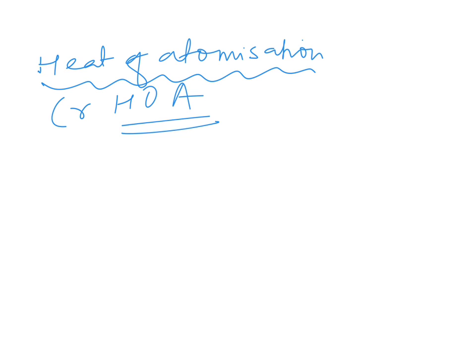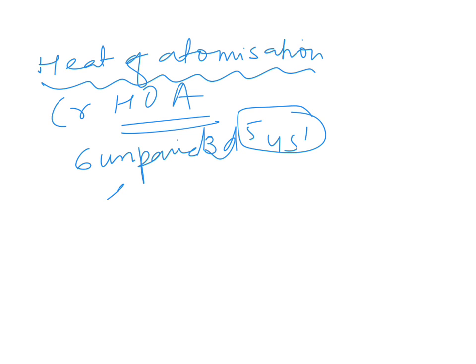Why? Because it has 6 unpaired electrons, that is 3d5 and 4s1. So how many electrons are there? Since unpaired electrons are there, the force of attraction between the electrons will be the highest, therefore more energy will be required. Energy is required to remove the unpaired electrons, and thus the heat of atomization is higher.